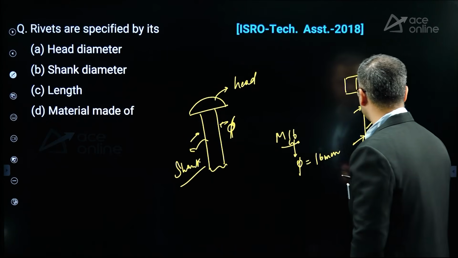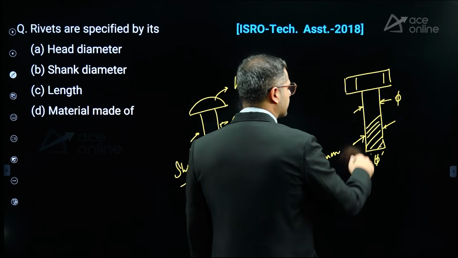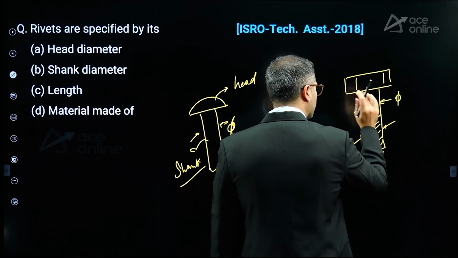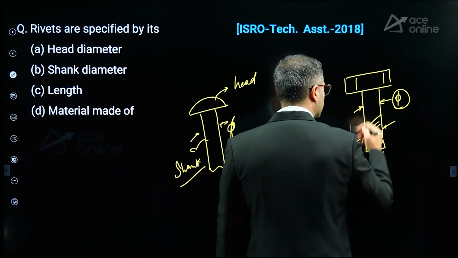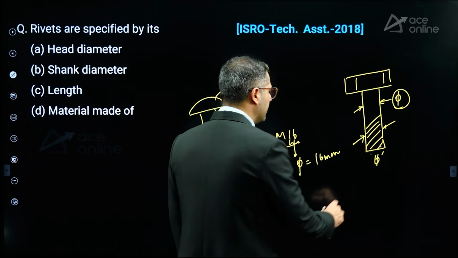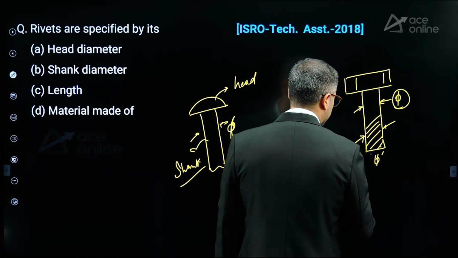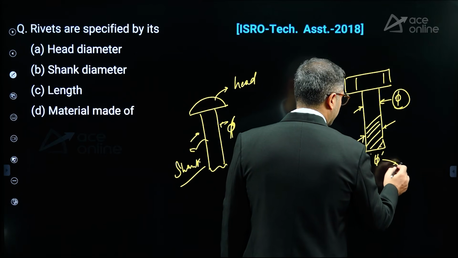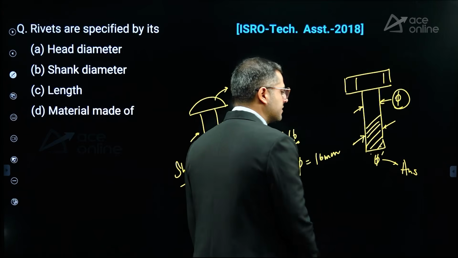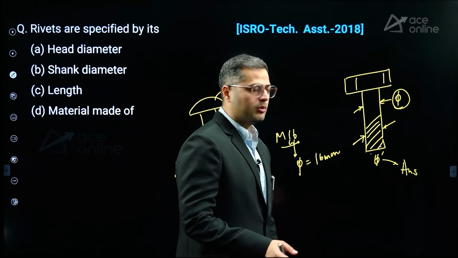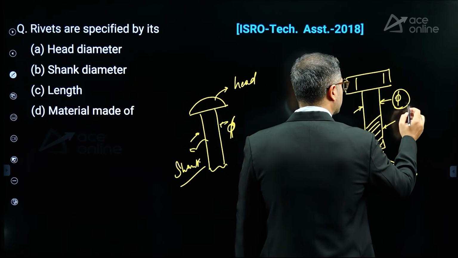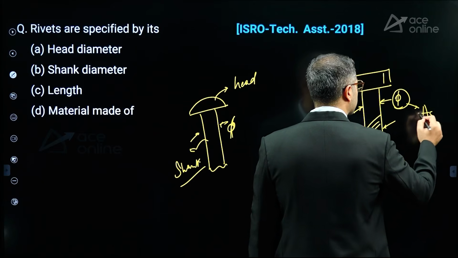So over here, the threaded shank portion is lesser as compared to the plain shank portion. And over here, this bolt will also be specified by the diameter of the plain shank portion. Also keep it in mind that the area in respect of this threaded portion, let's say it is ANS, that is the net area of the bolt, and the area in respect of this plain shank diameter is signified as AS.